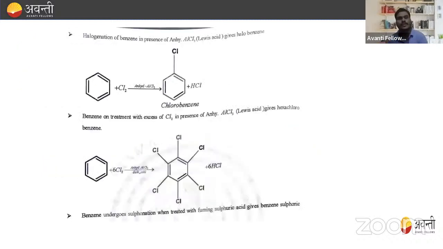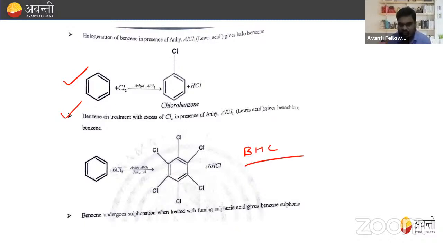Next, halogenation of benzene in the presence of anhydrous AlCl3, that is a Lewis acid, gives halobenzene. So benzene reacts with Cl2 in the presence of AlCl3 to produce chlorobenzene. Similarly, benzene on treatment with excess Cl2 in the presence of AlCl3 will give hexachlorobenzene. This is also known as BHC, that is benzene hexachloride.